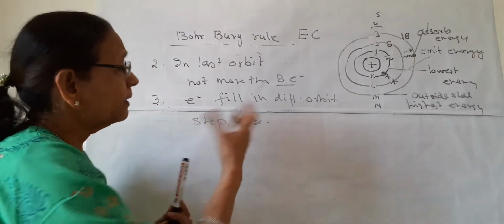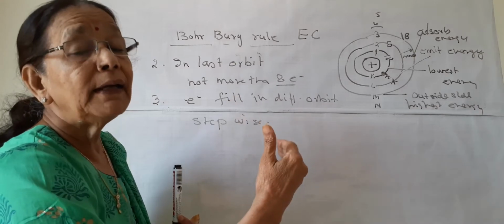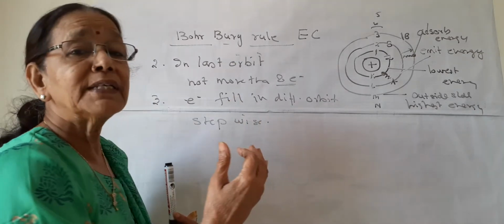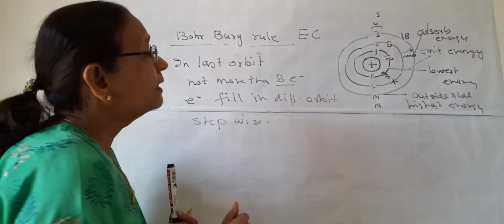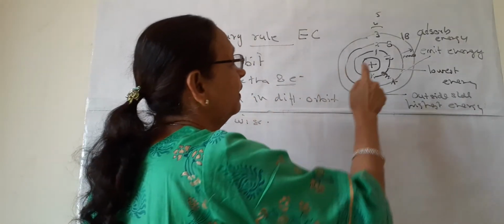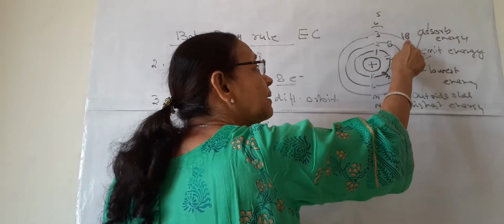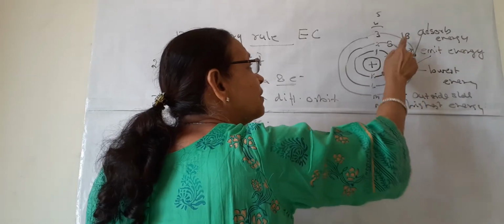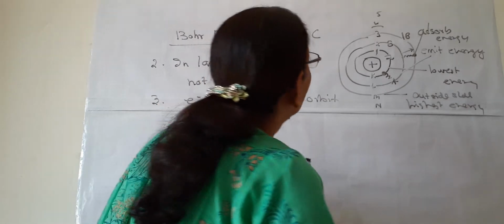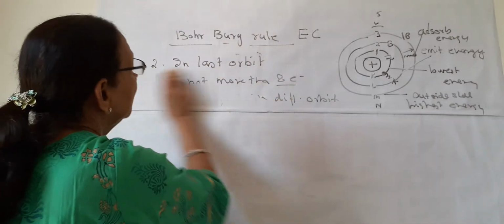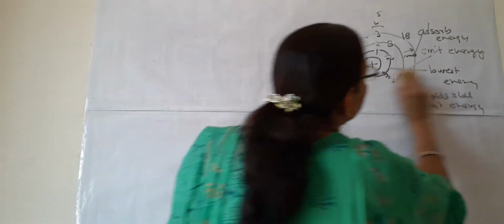There are some exceptions to these rules when we go for higher elements, but that we will study in higher classes. So for you, these three rules are important. In the first shell 2, in the second shell 8, in the third shell 18. If it is the last shell, it should not be more than 8. So this is how electrons are filled in different energy shells.